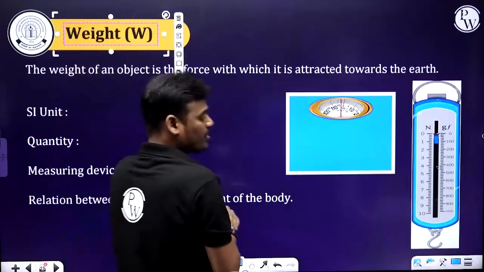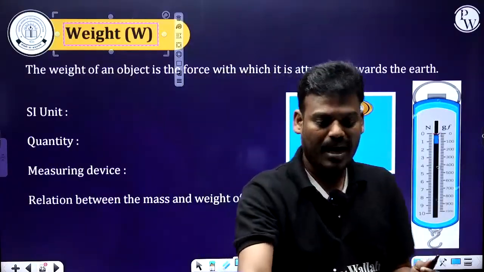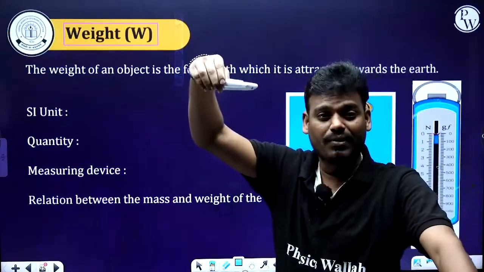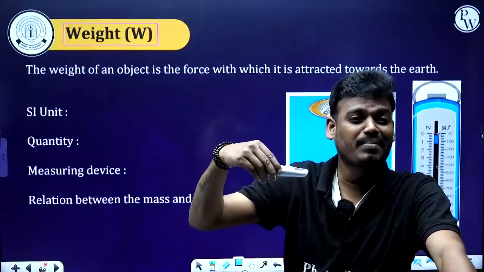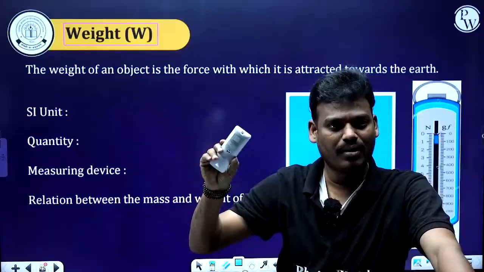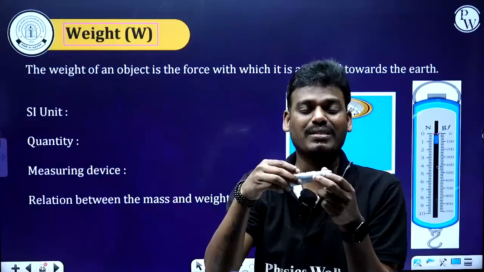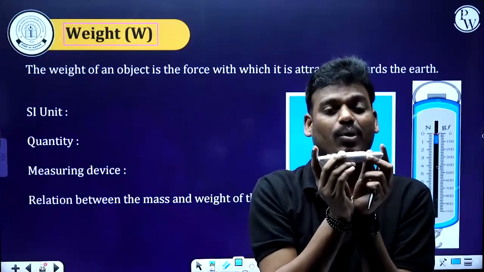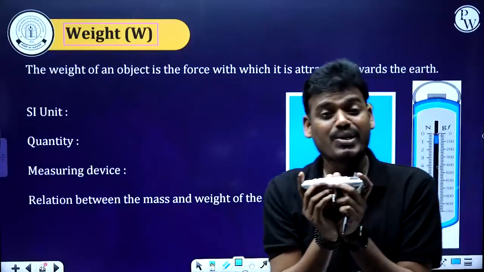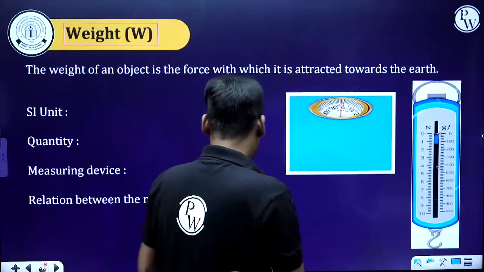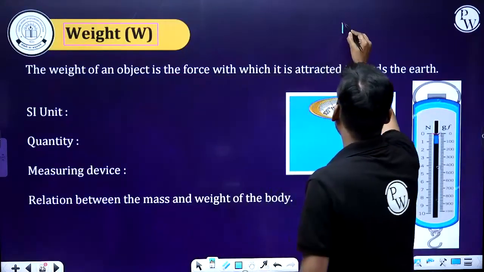What is this weight? If there is a mass on the surface of earth, and if I leave it, what happens? It will come down. What is the reason behind it? That is the force due to gravity, that's all. And this force acting on the mass of the body is given by mass into acceleration due to gravity. According to Newton's second law, what do we say?